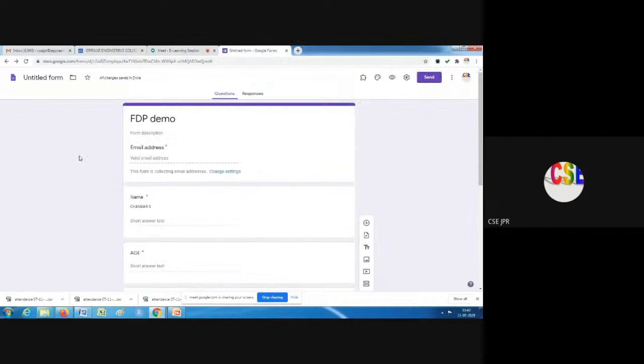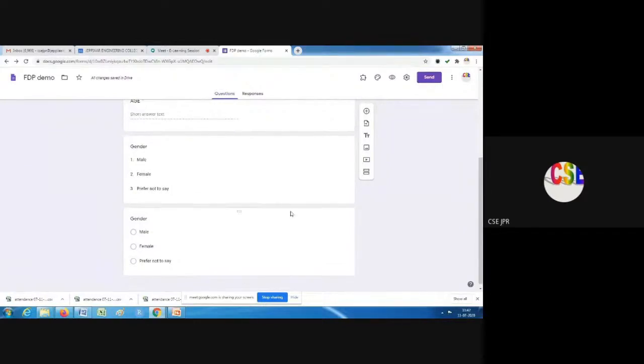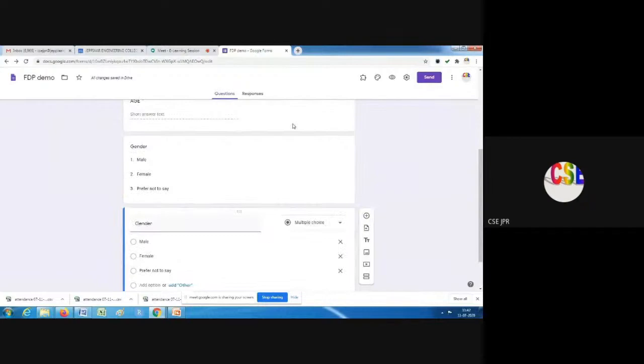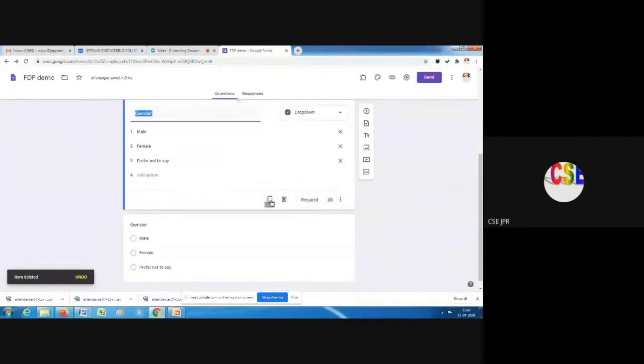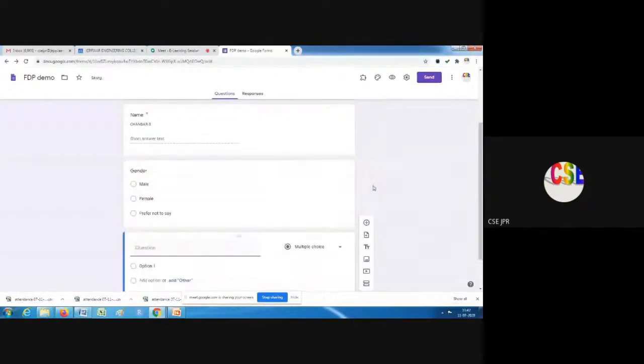Maybe I can change this demo. Here also, when we change the title, automatically the name of the file will be modified. Now we can create sections also. Suppose based on male and female, maybe I'll remove this. We have some games, or we want to get some information, so that we can add. So I can create a section.